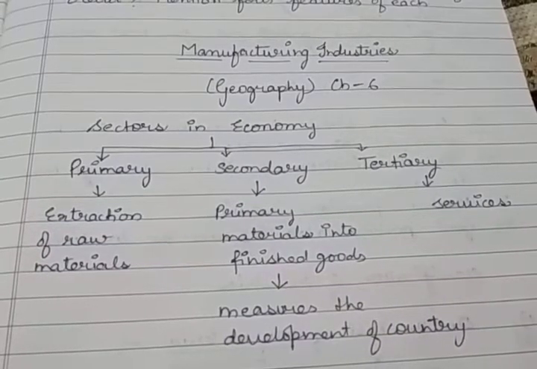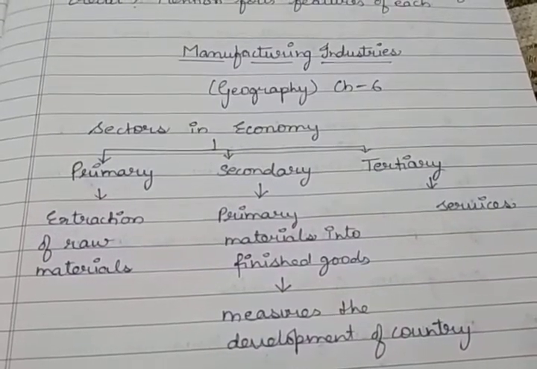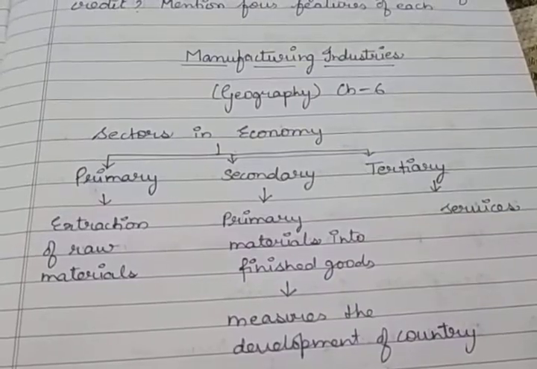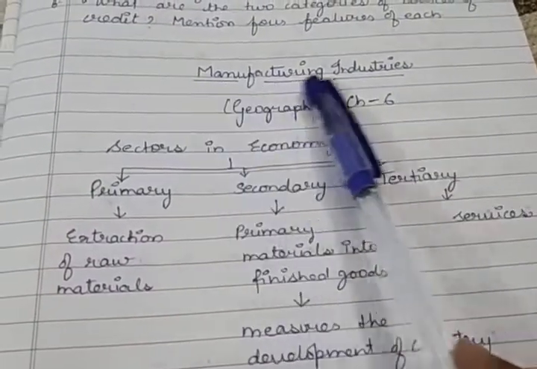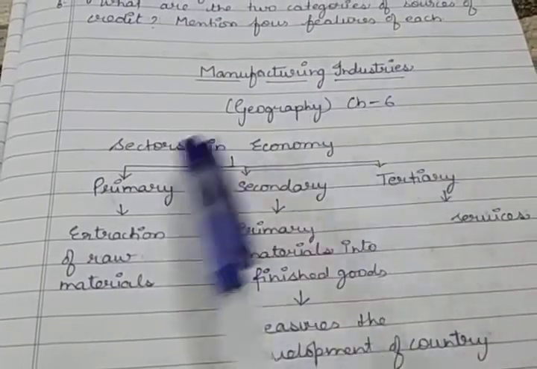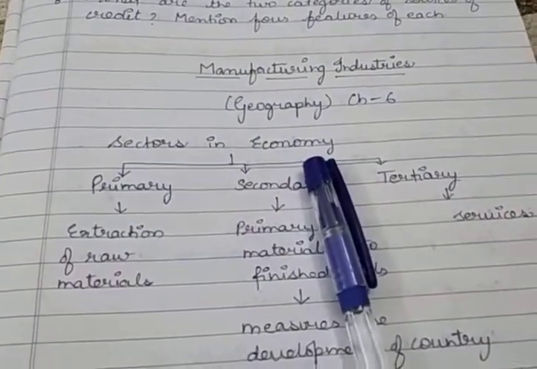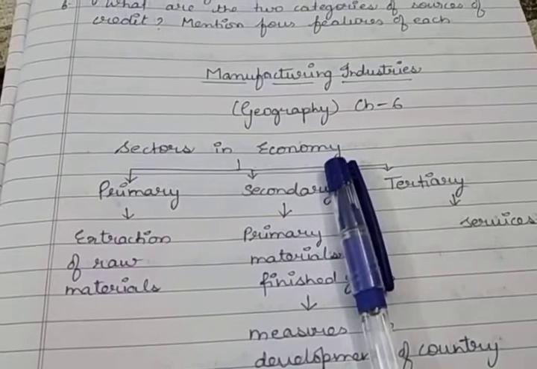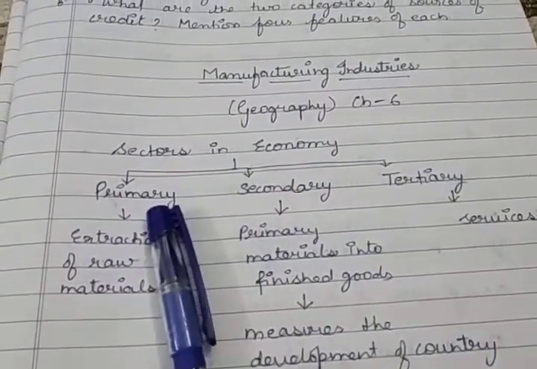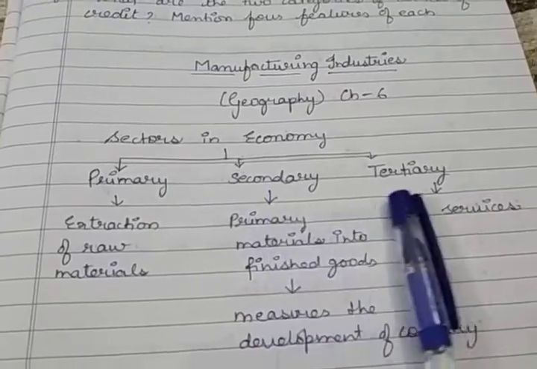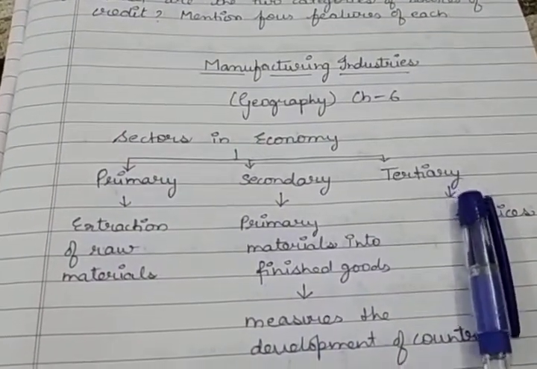Good morning, students. Today I will start the new chapter of the geography book, that is manufacturing industries. Before I start with the manufacturing industries, first let's discuss the sectors in an economy, which we have already done in economics also. See, there are three sectors in the economy. First one is the primary sector, second is the secondary sector, and the third one is the tertiary sector.